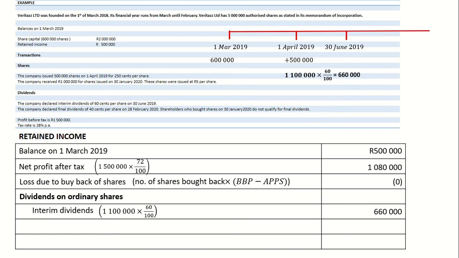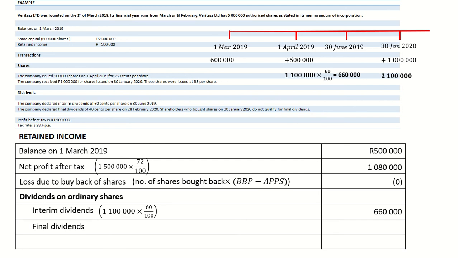I declared my final dividends on the 28th of February 2020. However, you need to know that I issued shares on the 30th of January, and I issued 1 million shares. I was going to add them. However, I cannot add these shares even though I have 2,100,000 shares issued on that date.